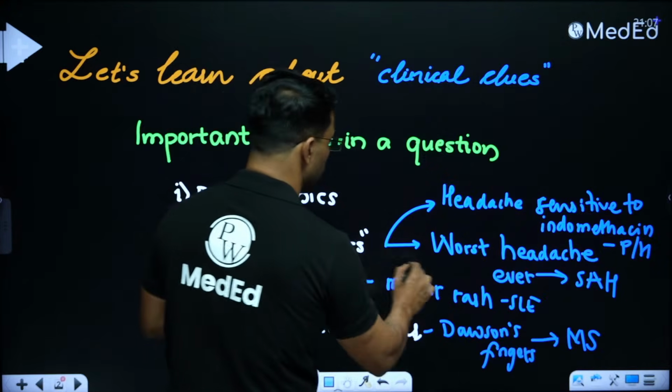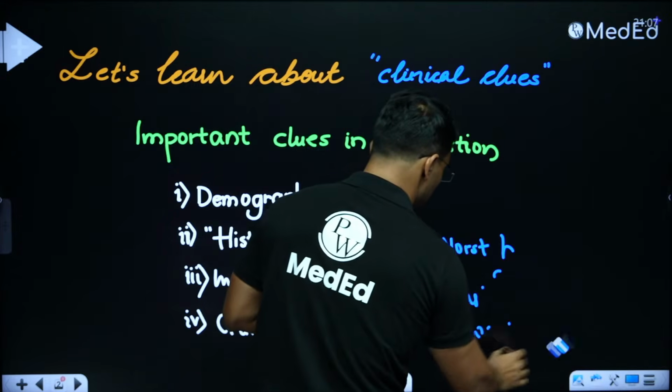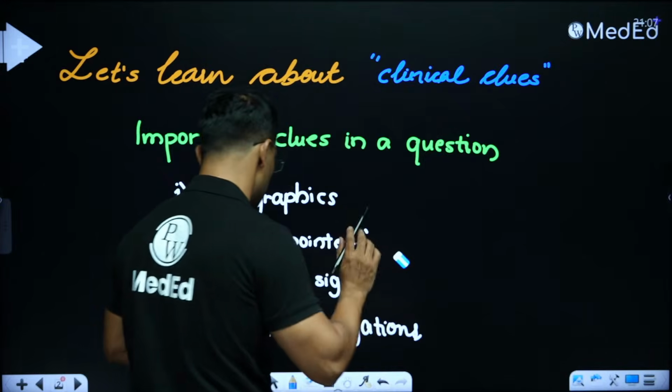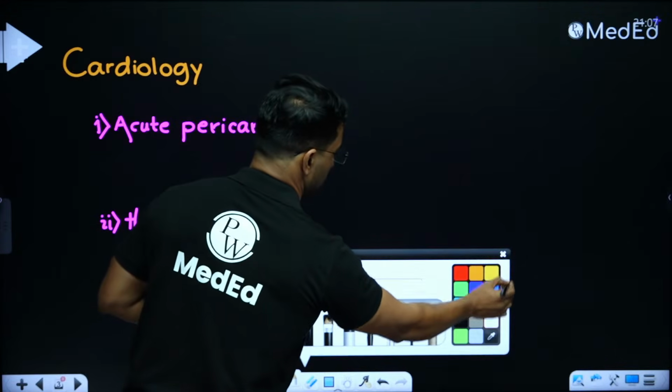So what we will do today is we will go through some 2-3 systems. We will list the important diseases and what are the clues that examiners give for you to make the diagnosis of those diseases in clinically oriented questions. So let us start first with cardiology.